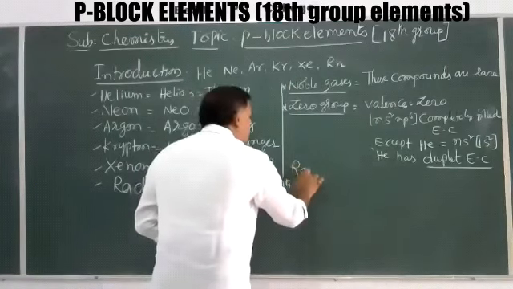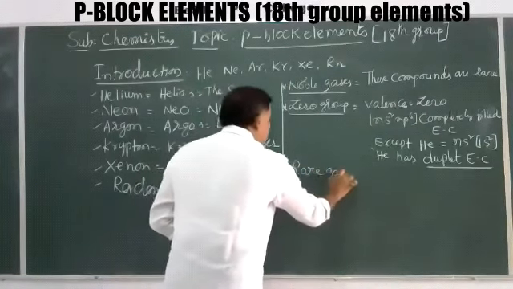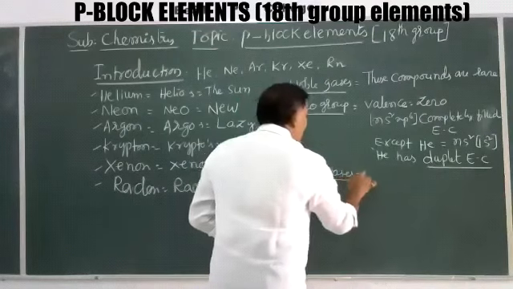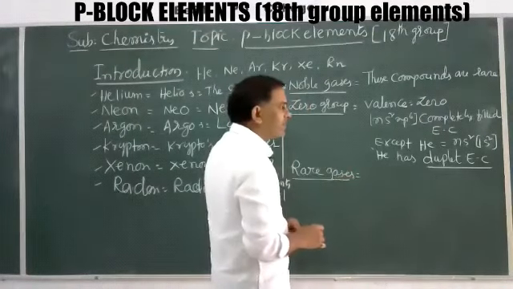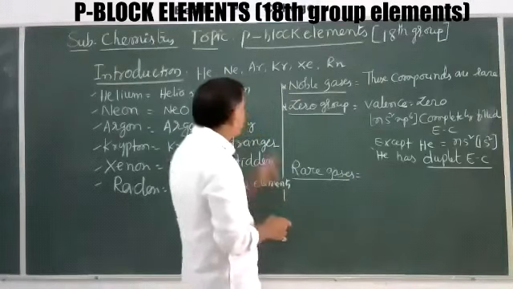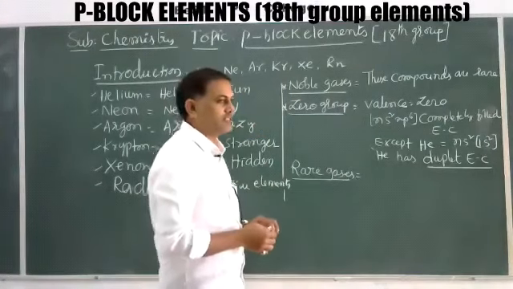Now these are also called rare gases. Why? Because the availability of these gases, except radon, is very less.